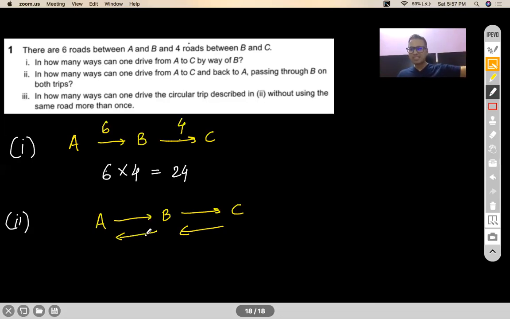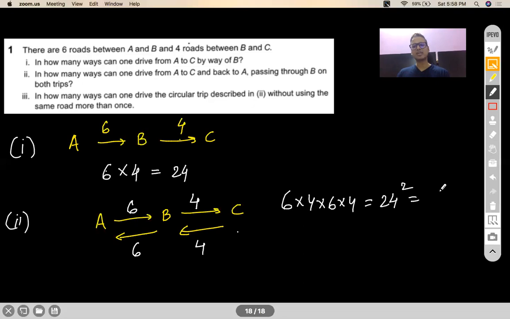I have to go from A to B, and I have to go from B to C, and I have to go from C to B, and I have to go from C to A. Sorry, B to A. Correct? The moment you speak it in your mind, your job will be easy. So A to B 6 ways, B to C 4 ways, C to B again 4 ways, B to A again 6 ways. And since all of these subtasks have to be completed in order to consider that you have taken a round trip from A to C and C to A back, your answer will be 6 into 4 into 6 into 4. That's 24 square. That's 576.